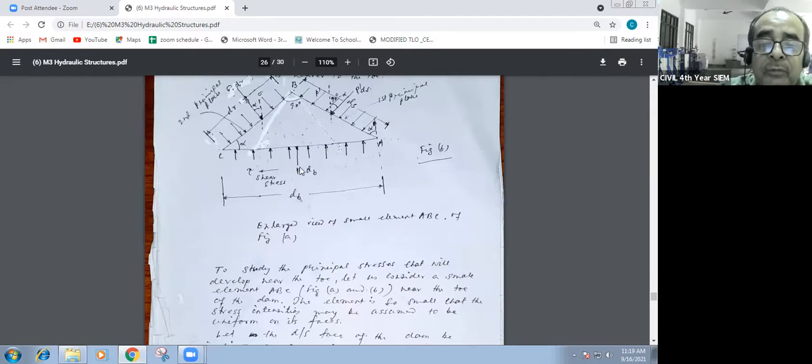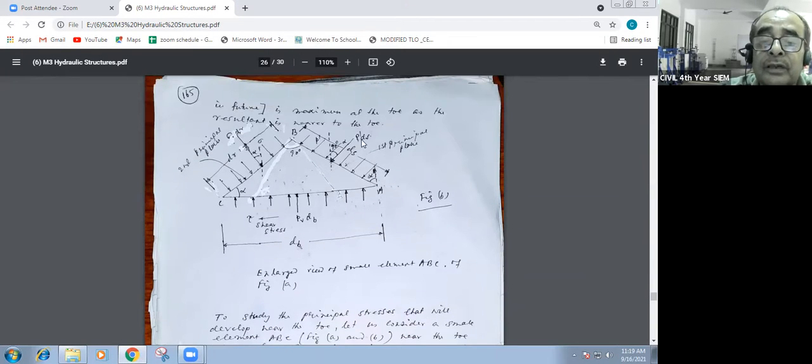In the vertical, the upward direction is the PV. PV is the uplift pressure, so the force is PV into dv. Then P dash into ds, where ds is the total length, and this is sigma into dr. It's sigma, the normal stress.